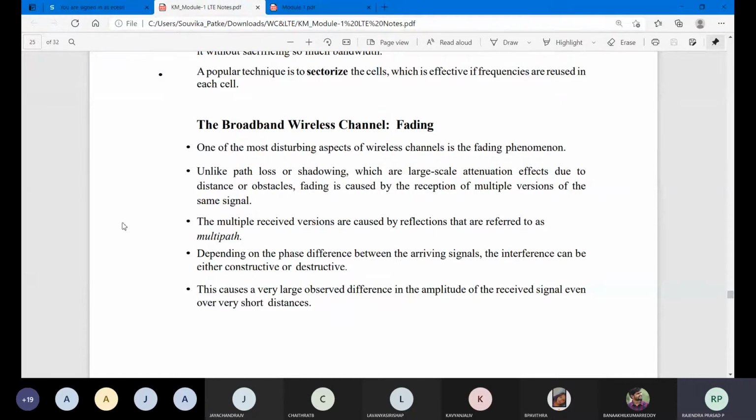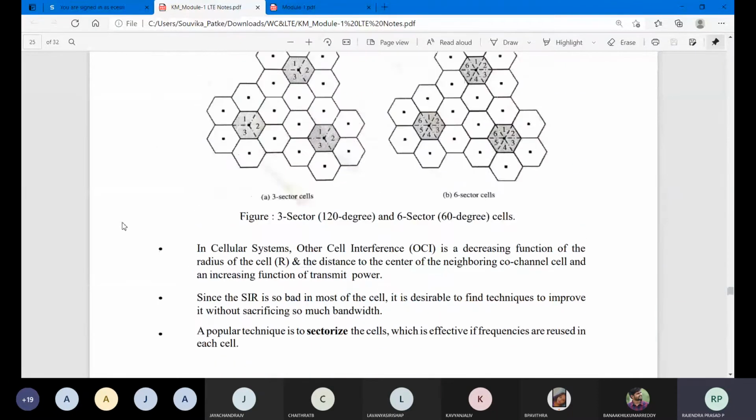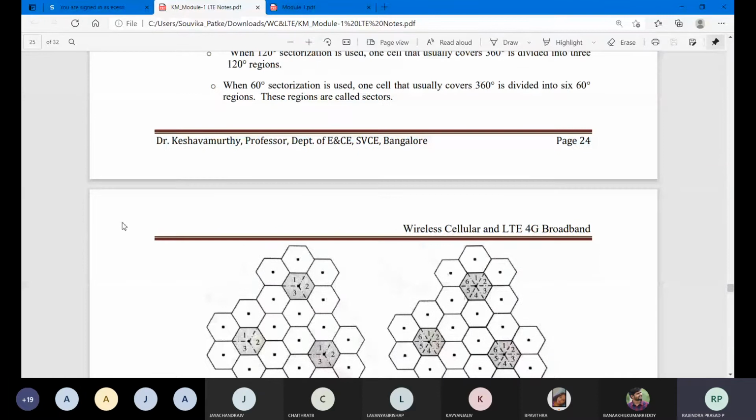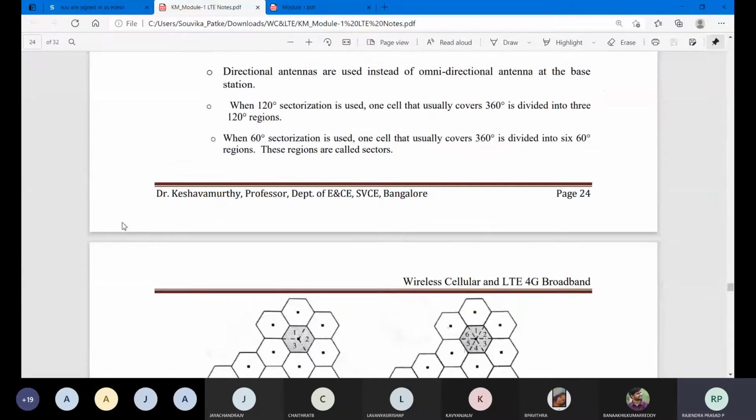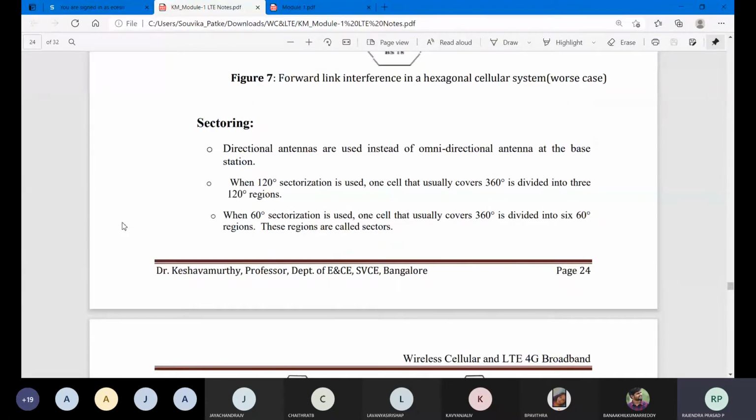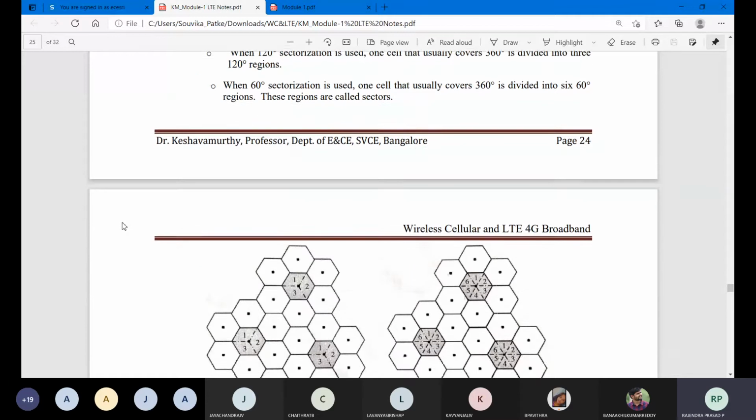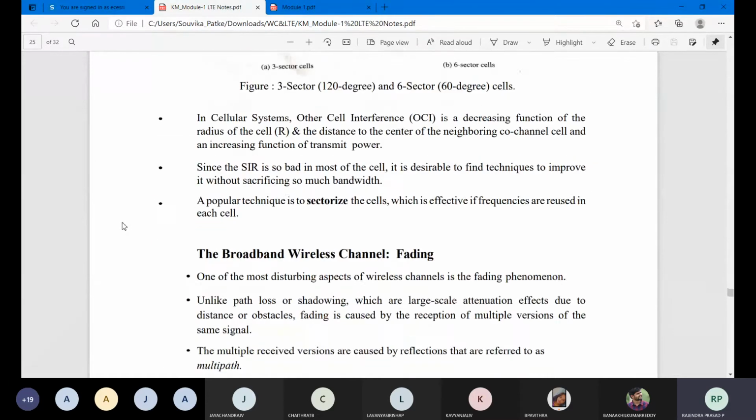Good morning once again to wireless communication, cellular and LTE 4G spectrum or broadband. Previously we discussed this cell structure, right? Then one part we discussed was on the sectoring part, for the angle purpose.